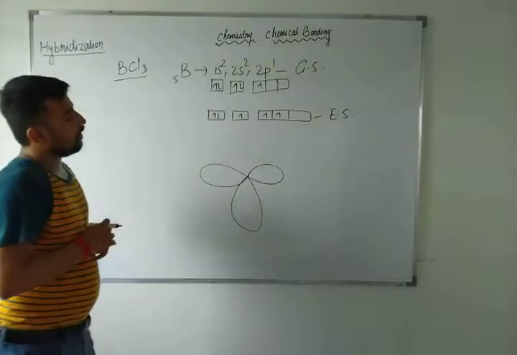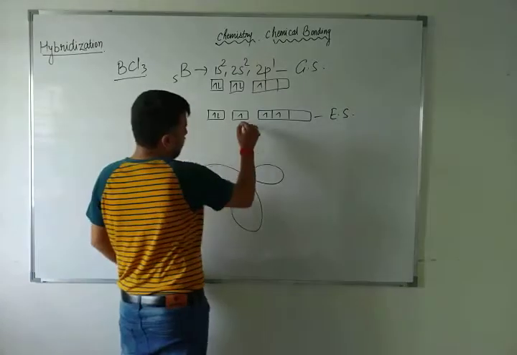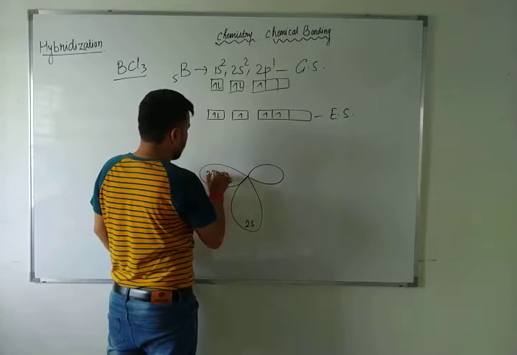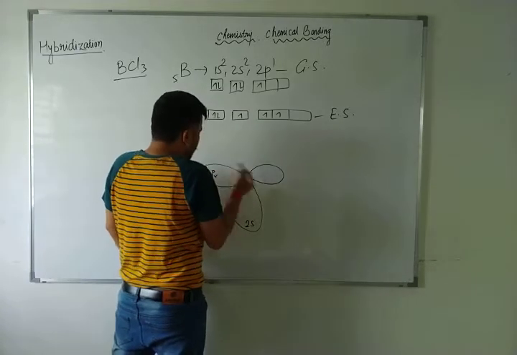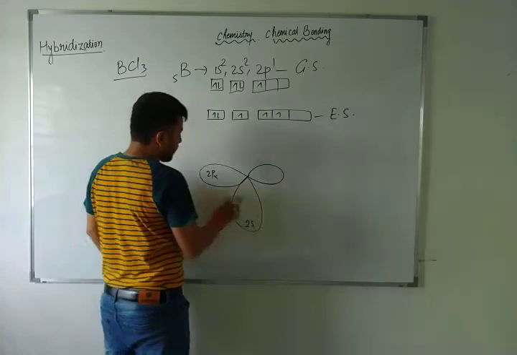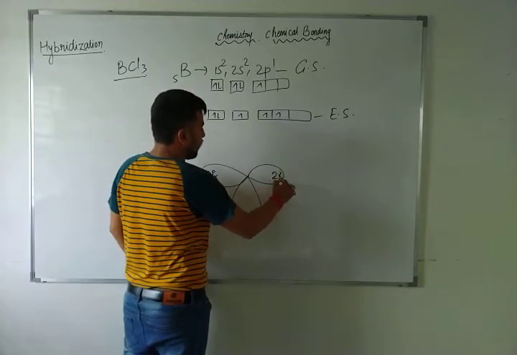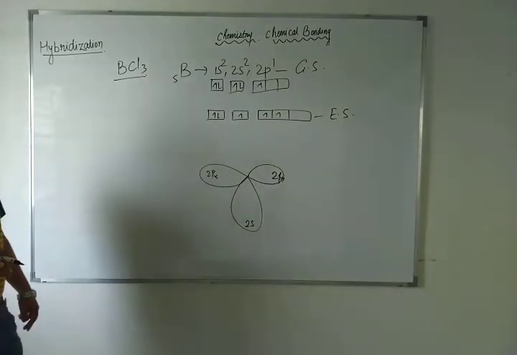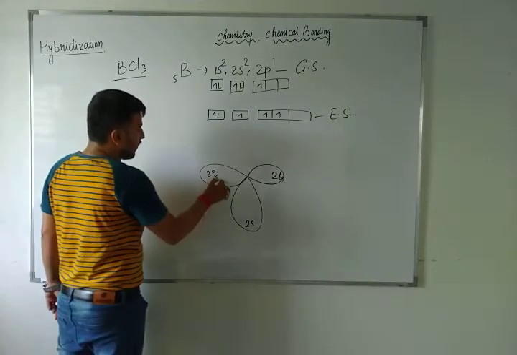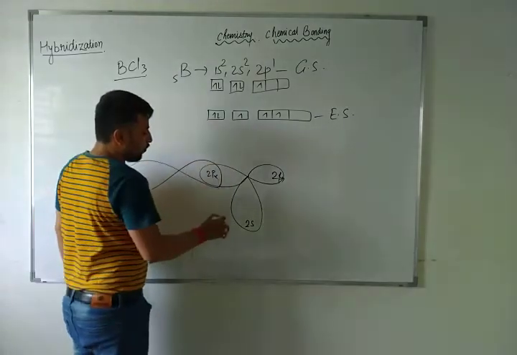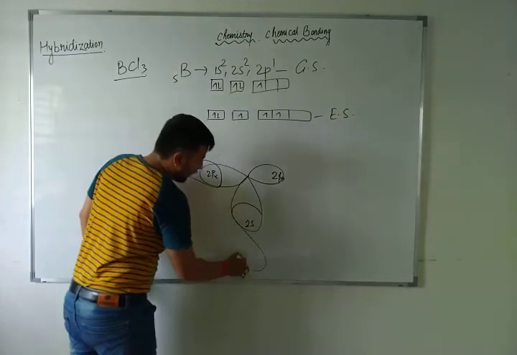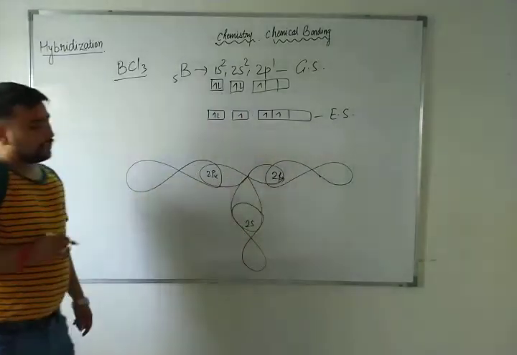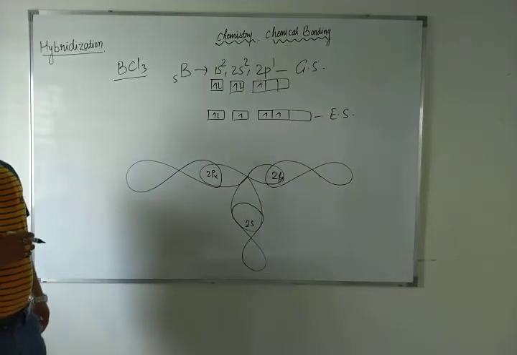Just suppose this is boron, with 3 electrons: 2s1, 2px and 2py. Now the 3 chlorine atoms will also combine. So one chlorine atom will combine like this, one chlorine atom like this, and one chlorine atom like this, right? So you can see the structure.